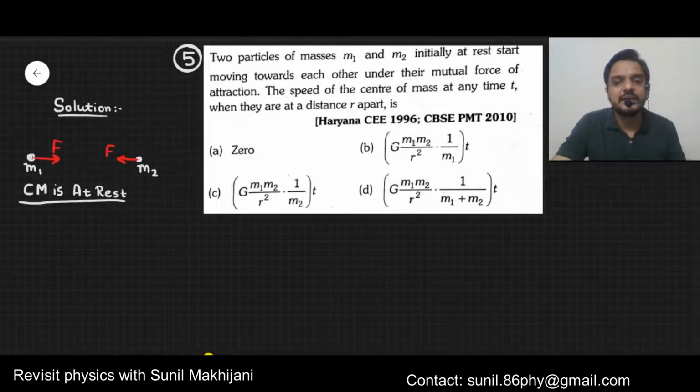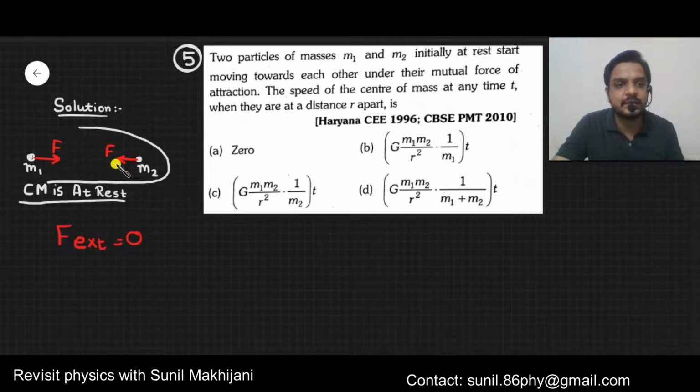Look at the diagram. Just like the previous sum, this force F, the force of attraction, is the internal force of the system. I can say the external force on the system is 0. This is overall the system, and on this system external forces are not there. This F is an internal force.